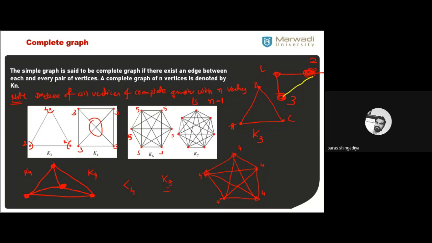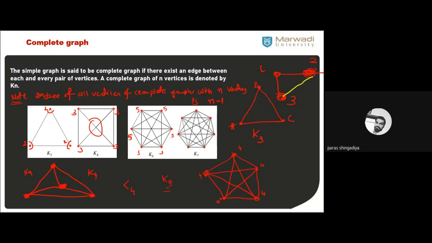We just observe the vertex only, and we can easily check how many edges are incident with this vertex. If here it is 5, then everywhere else it will be 5. Okay? You just check it, and in that case you can verify the graph is complete. So that is one result, and here we also mention it. The degree of all vertices of the complete graph with n vertices is n minus 1.